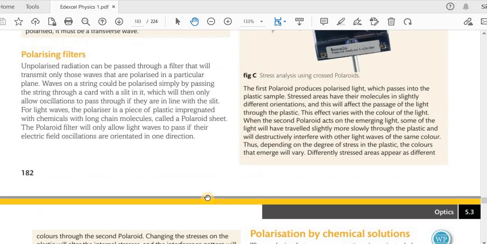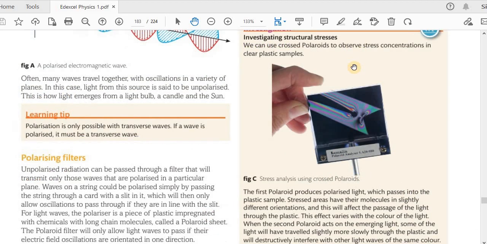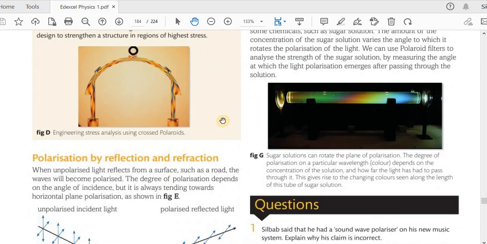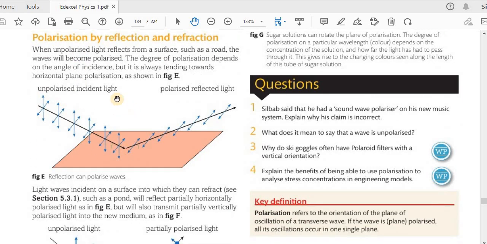I think it's self-explanatory. If you still didn't understand this, go through this again. I think you should understand it. It's very simple. It's only like one paragraph. Okay, we will go to the next topic, polarization by reflection and refraction.